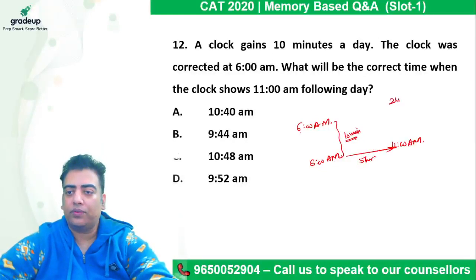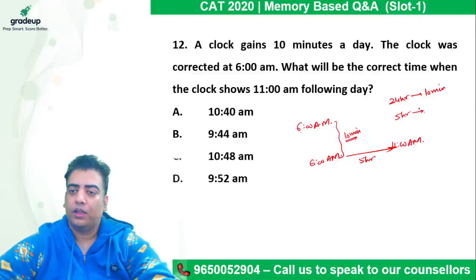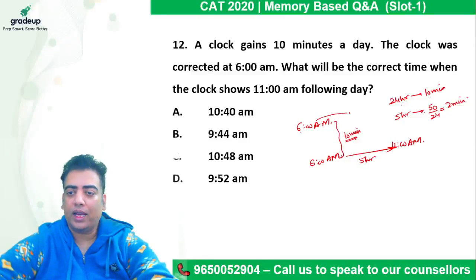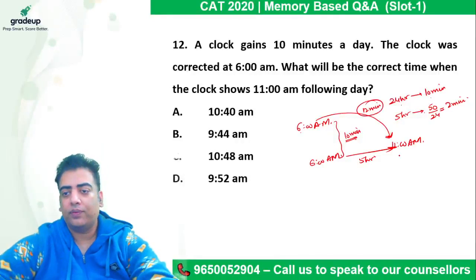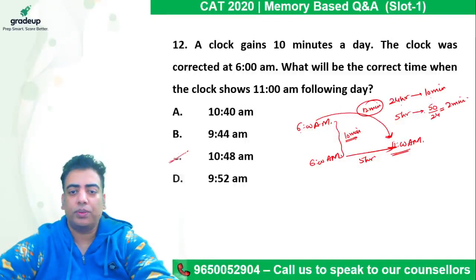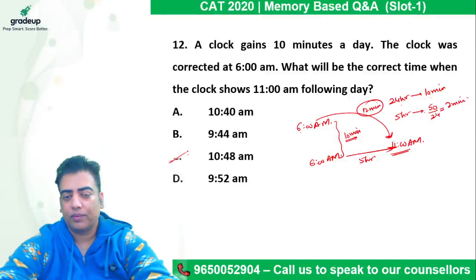We know in 24 hours the clock gains 10 minutes. So we need to figure out the time gained by the clock in 5 hours. So in 1 hour it will be 10 by 24. So in 5 hours it will be 50 by 24, which comes out to be approximately 2 minutes. So in the entire time frame, the defective clock has gained a total of 12 minutes. And when it is showing 11 a.m., the actual time will be 12 minutes before, which comes out to be 10:48 a.m. So please check it out. I hope it is clear.